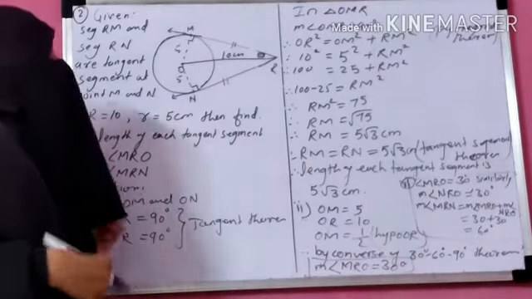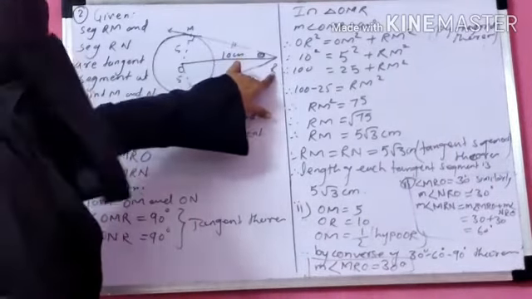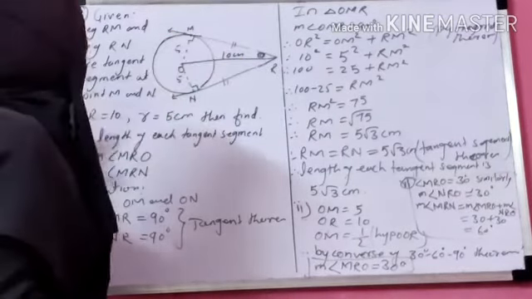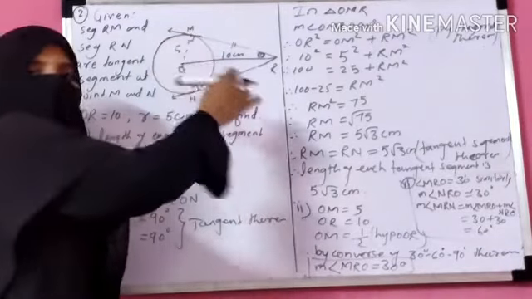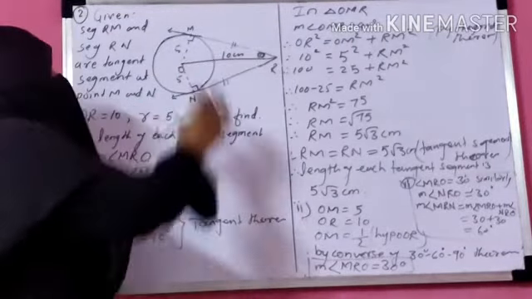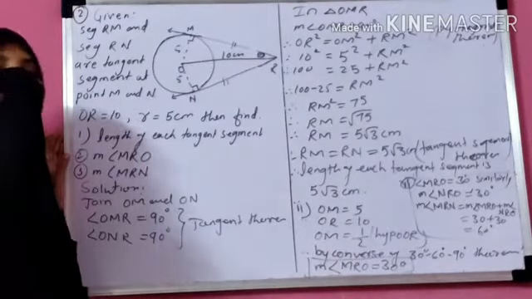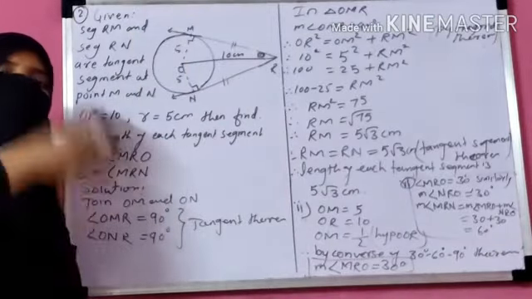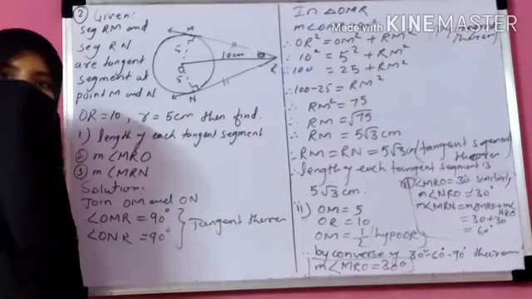Once more, see here. In this question, there are two tangent segments from an external point, and you have to find the length of this tangent segment. To find it, I first of all join the radius with the center. So we get two triangles. Out of these two triangles, I focus on one triangle, because both the tangents are the same, since tangents drawn from an external point are equal.